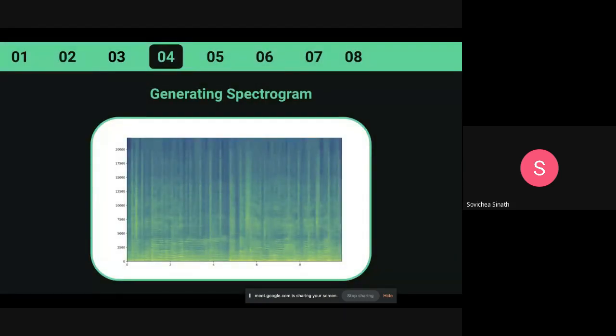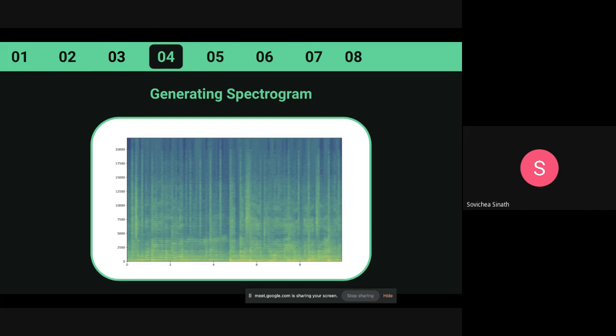So this is a spectrogram. On the vertical axis is our frequency, and our frequency goes up to half of the sample rate, which is 22.05 thousand hertz in this case. And the horizontal axis, at the bottom over here, is our time, in seconds.